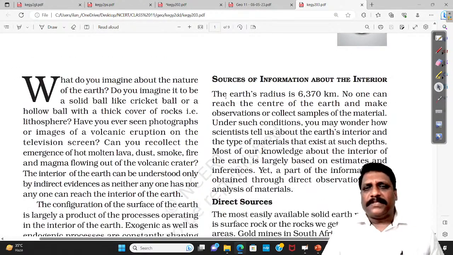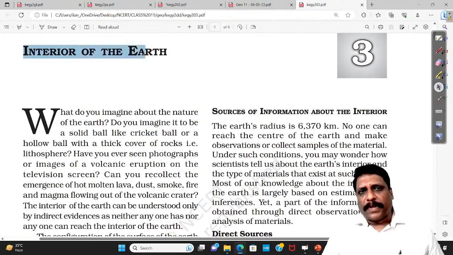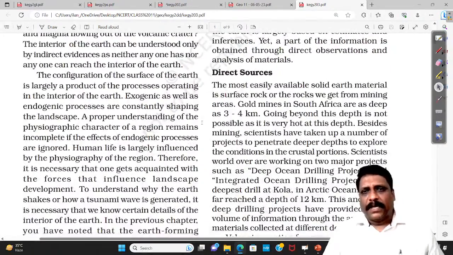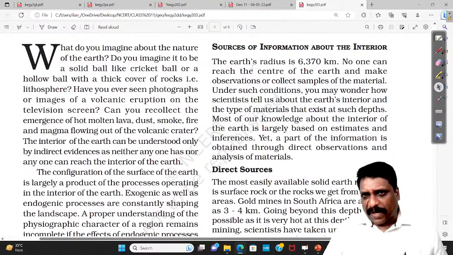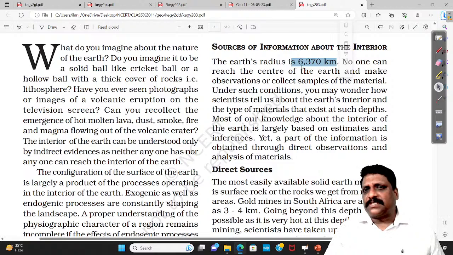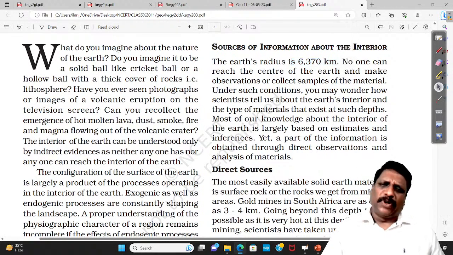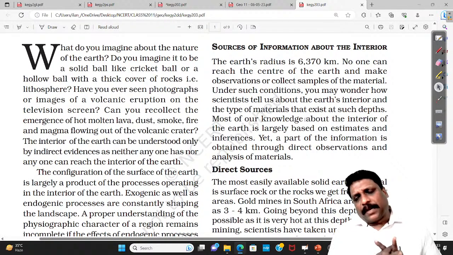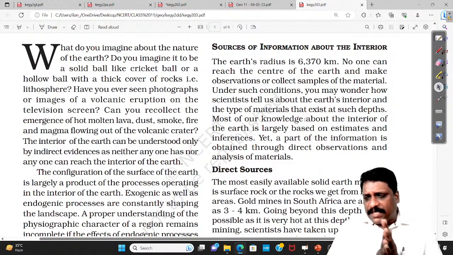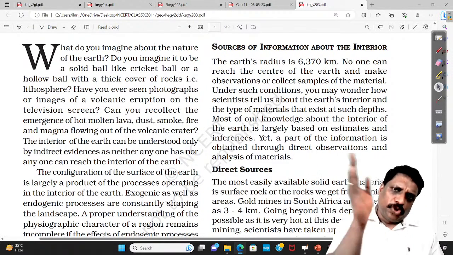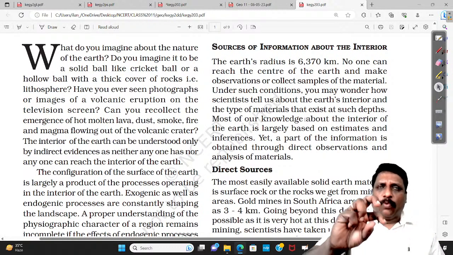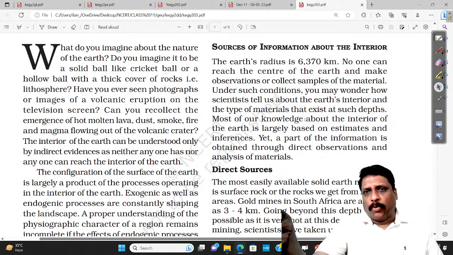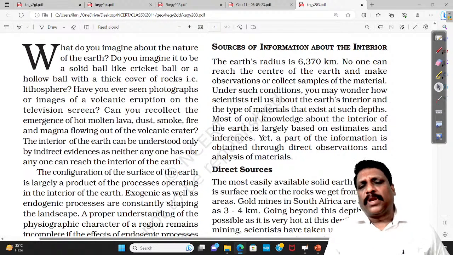So I believe that for any examination you prepare for, this particular topic is very important. When I talk about the internal structure of the Earth and the sources of information, the Earth's radius, to be very precise, is 6,378 kilometers. But one book you follow, good or bad, you go with that. If I am reading NCERT, I'm just taking NCERT. Obviously, I understand different books you read. If you compare NCERT with the GC Leong book, obviously there will be some difference, but don't worry about this difference.